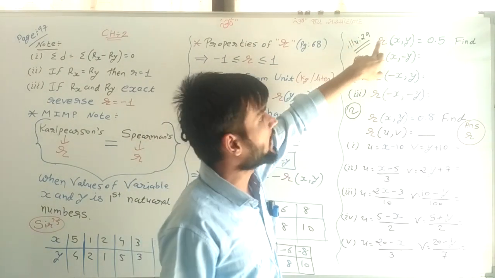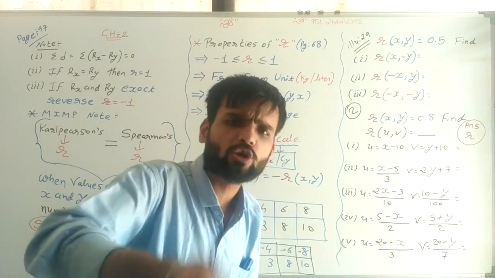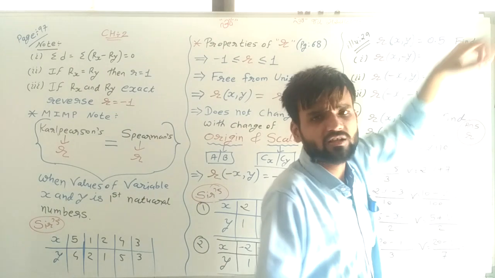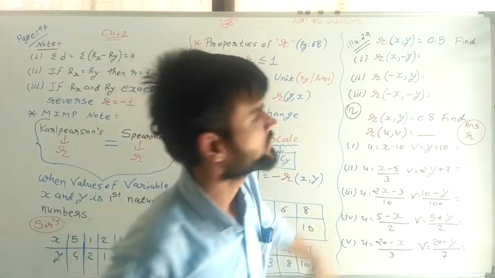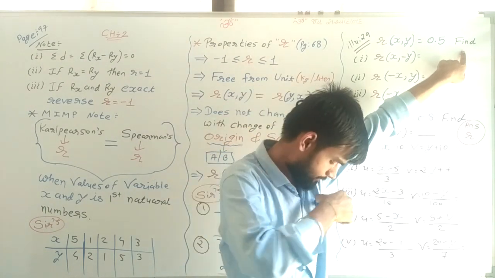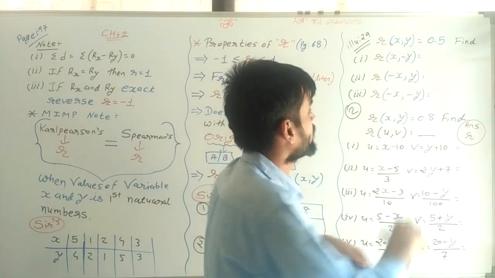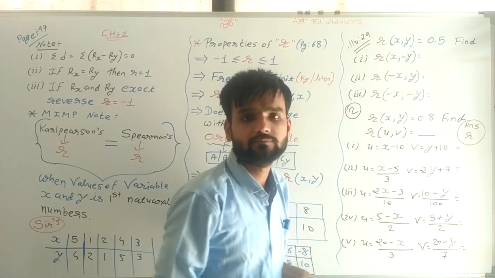Suppose the value of rxy is equal to 0.5. It means the correlation coefficient is 0.5. Now what do we need to find here? Find first r of x minus y.